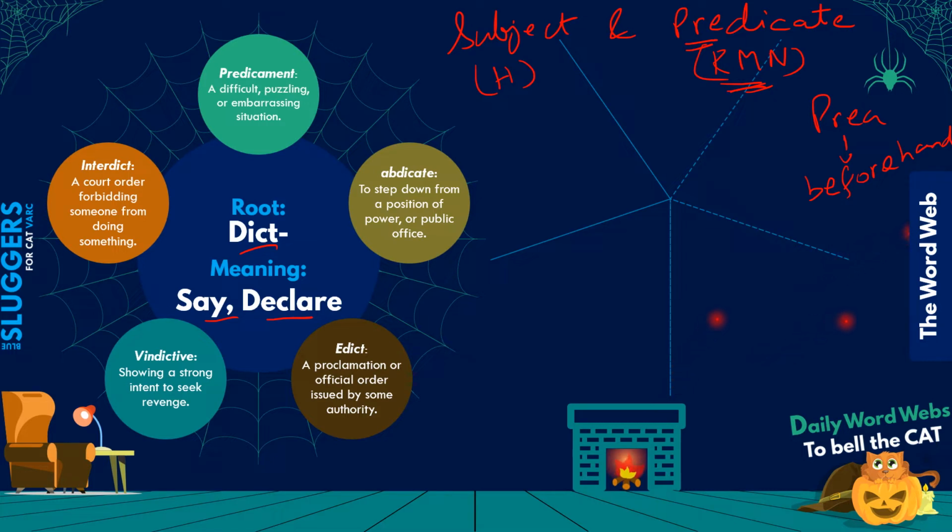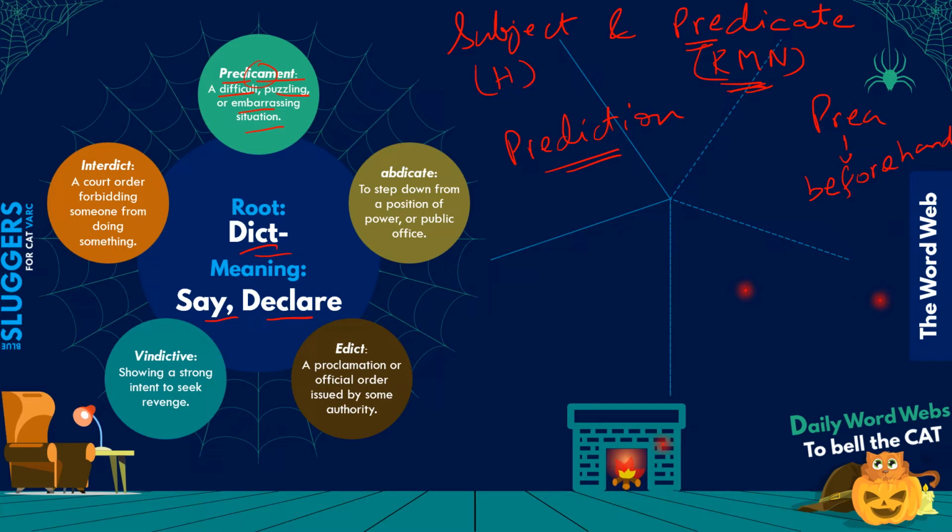That's predicate. Another word that sounds similar to predicate is predicament. However, the meaning is quite different. A predicament is basically a difficult or puzzling or kind of embarrassing situation for someone, right? And again, it comes from the same roots. The second part obviously comes from dict, and pre stands for beforehand. From this you must have heard of the word prediction, right? Prediction is basically to say or declare something beforehand, that this is going to happen. To predict something is to tell of a future event beforehand.